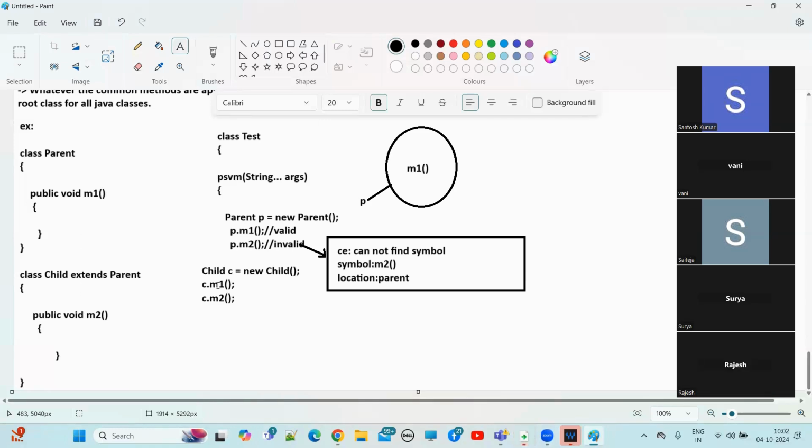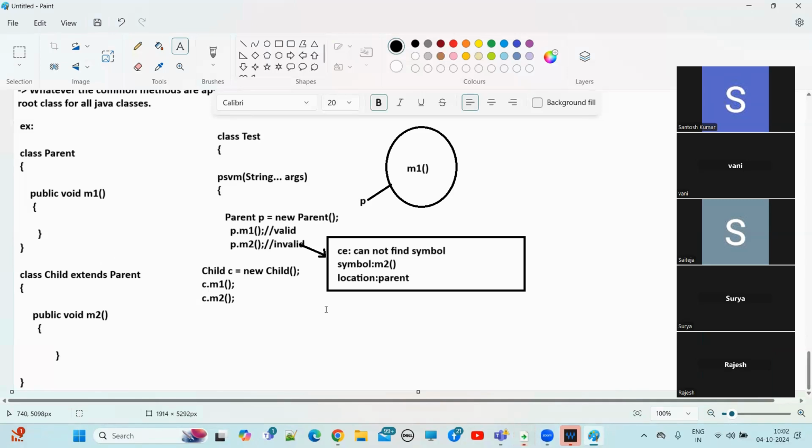If you call C dot M1 using the child class reference, it will first verify in the child class. Do we have the M1 method in the child class? No. Then it will go and verify in the parent class. In the parent class we have the M1 method, so that parent class method will execute. Understand?